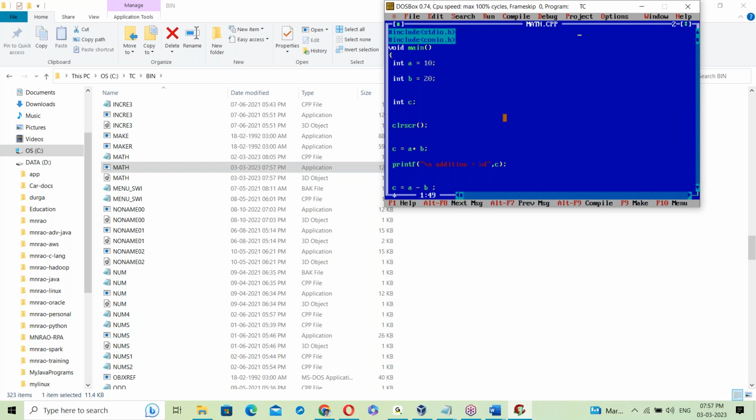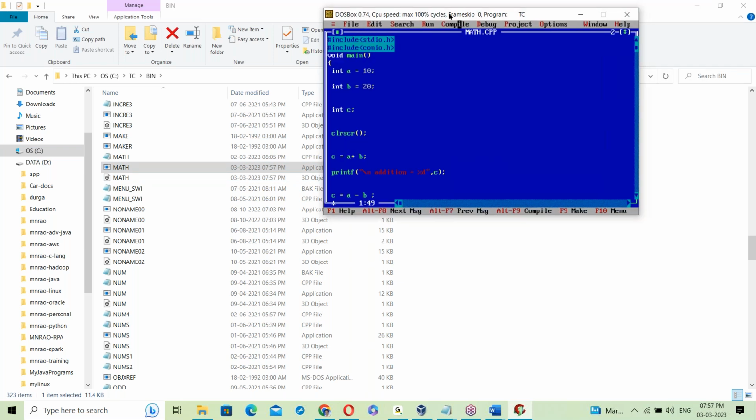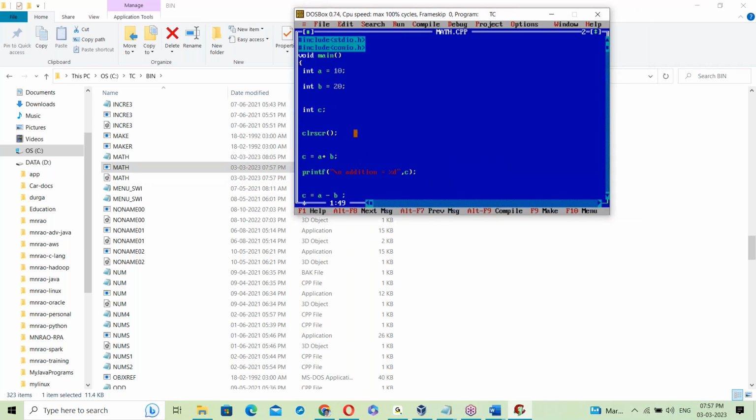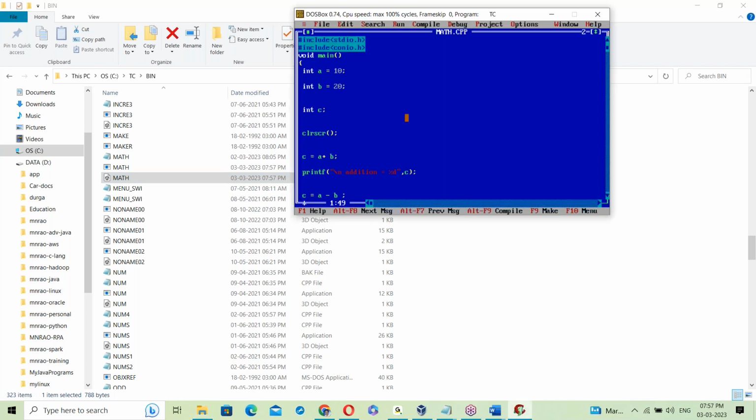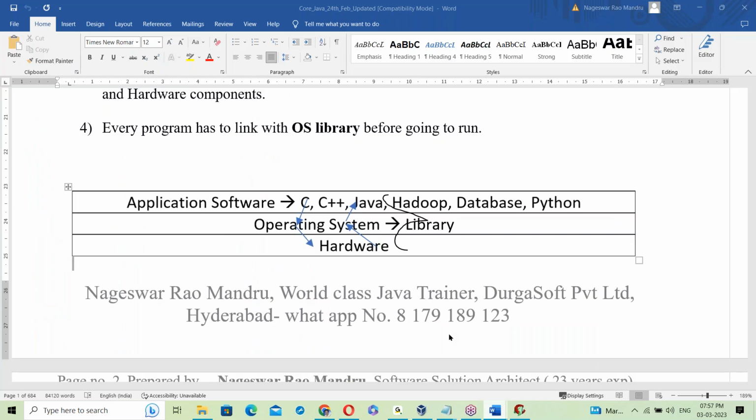So how is that exe file created here? The C compiler takes the binary code of your C program, that means the math.obj file, plus the binary code for the C library, stdio.h, plus the binary code for the OS library. This is the OS, and inside it is the library: the Windows OS library. So it takes all of these things and generates the exe file.